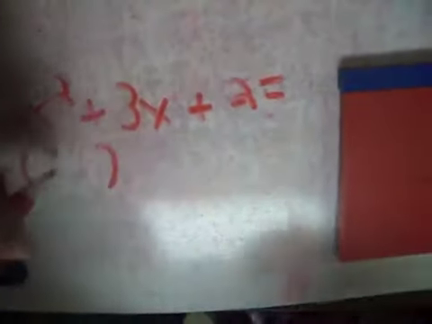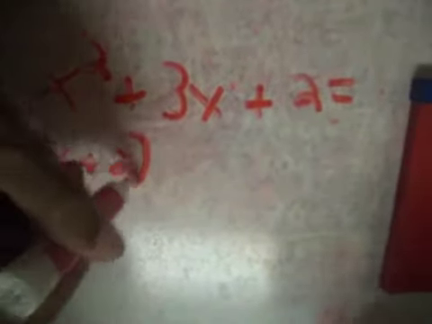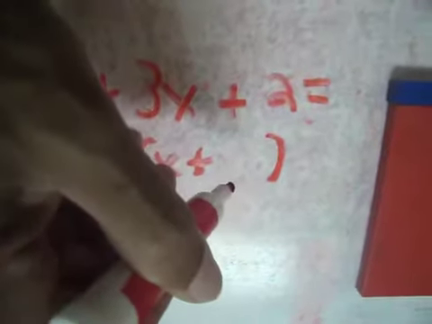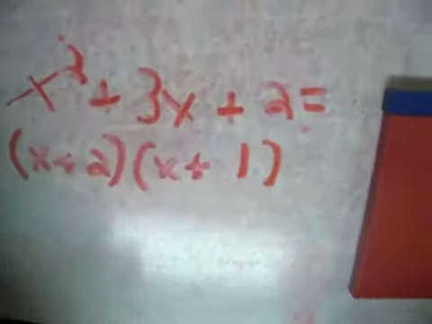Alright, should we make a bigger one? Oh, wait, we have to write it down. Yeah, I'll write it down fast. x plus 2 and x plus, what was the other one? x plus 1. Okay, very good.